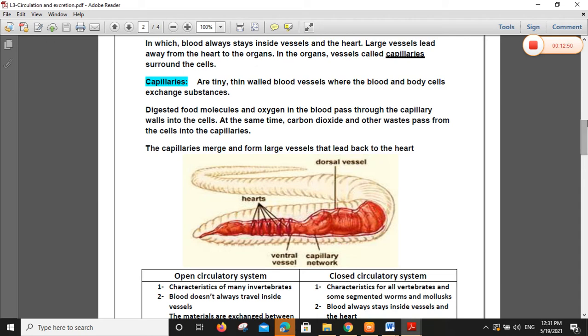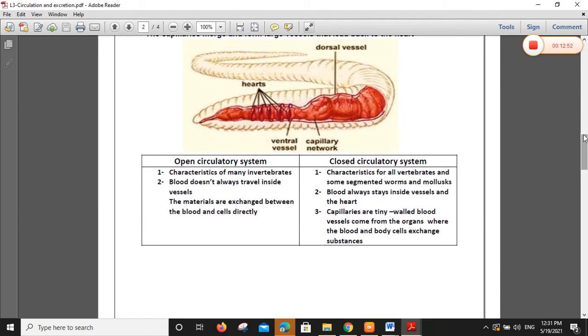Look at the worm and the closed circulatory system. Look at the red blood passing through vessels. The worm also has more than one heart, pumping blood through vessels to the rest of the body.